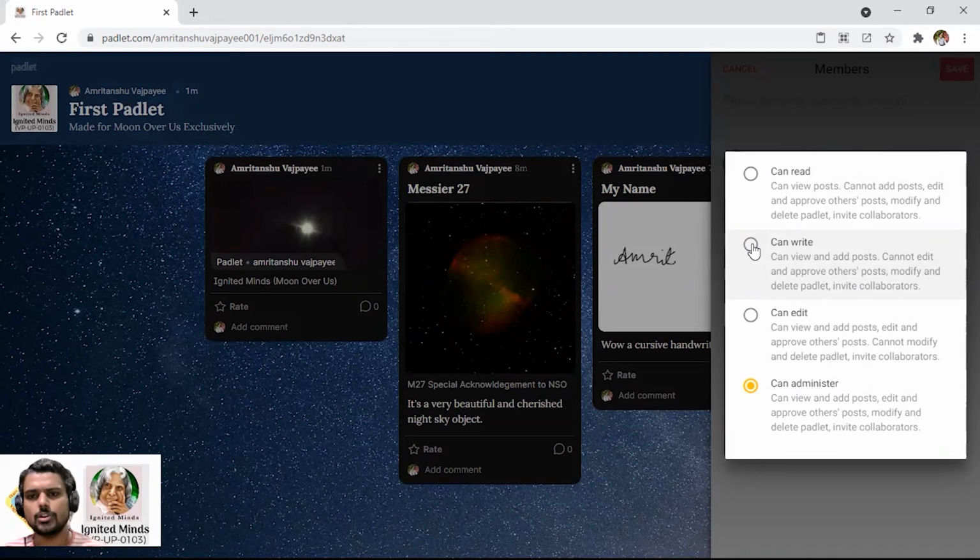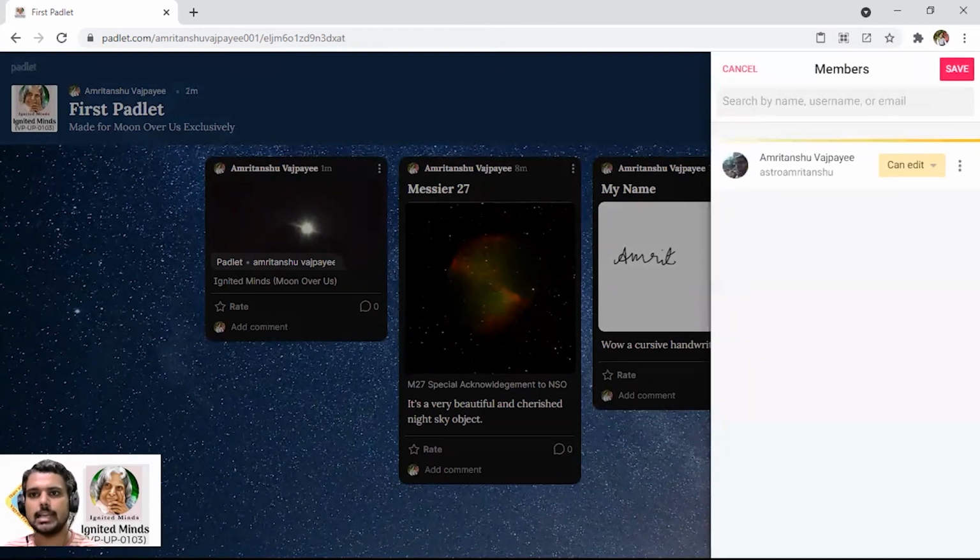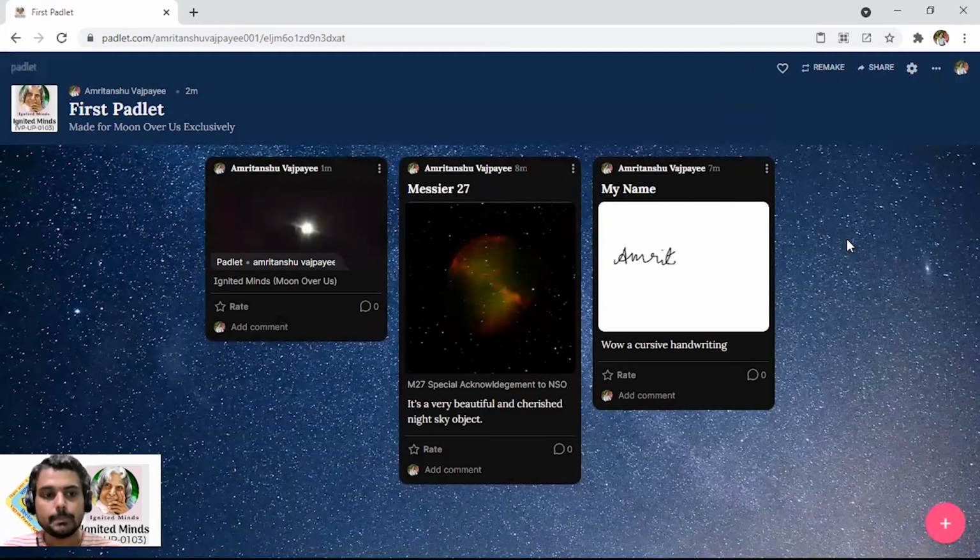So what I am going to do is allow can edit, and with this can edit, I am just saving it. So in this manner, we can allow shared collaboration, or we can share the responsibility with others as well. Now, if I add a certain comment here, so: nice Padlet.